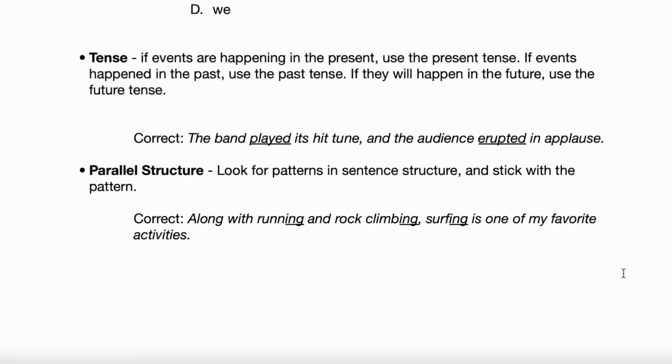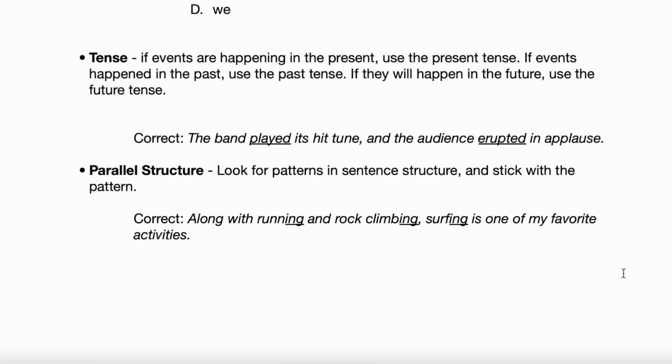Correct. The band played its hit tune and the audience erupted in applause. Okay. Does that make sense why we know we're talking about events that happened in the past tense? The band played its hit tune. So then just match that tense. You wouldn't say the band played its hit tune and the audience will erupt in applause. That doesn't make any sense, right? It sounds weird. So just ask yourself, okay, when are the events happening?